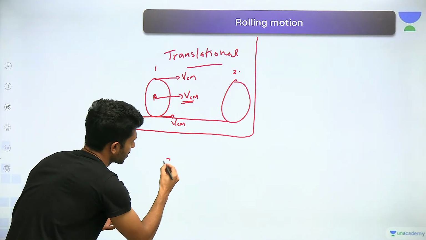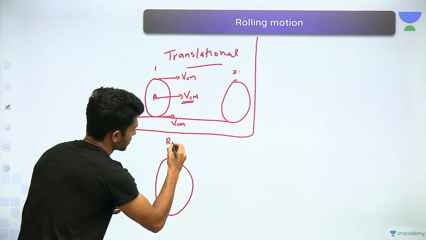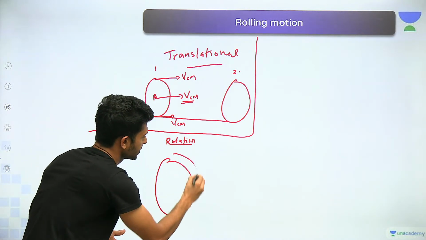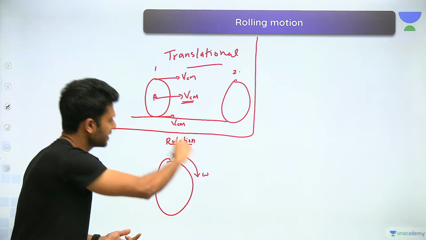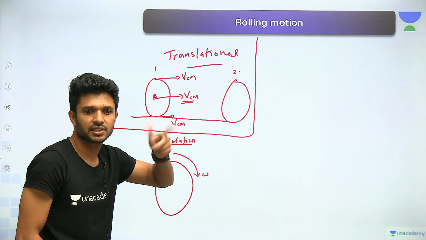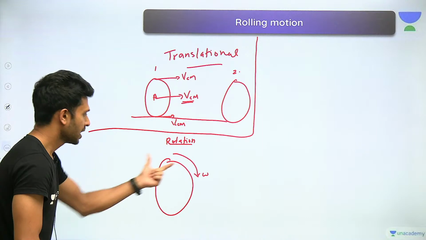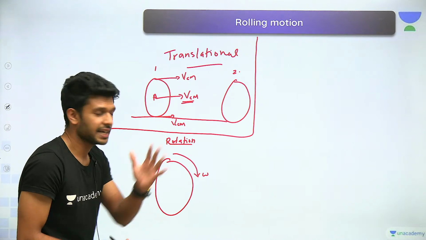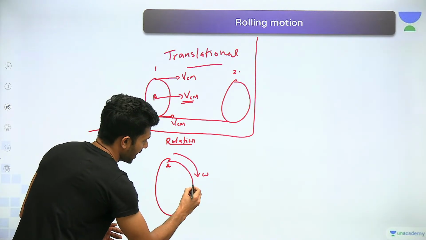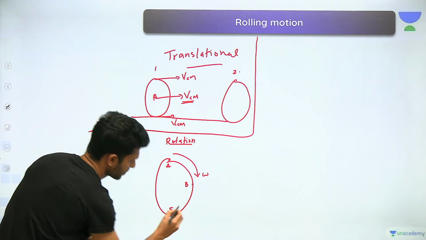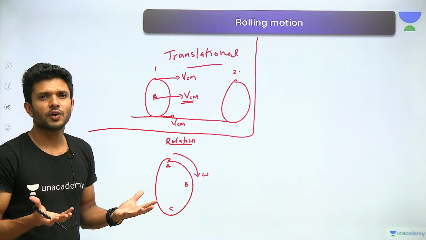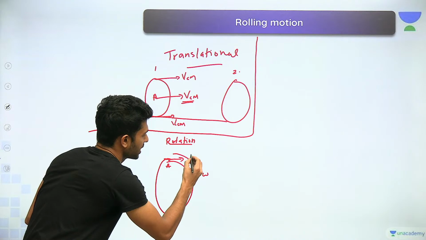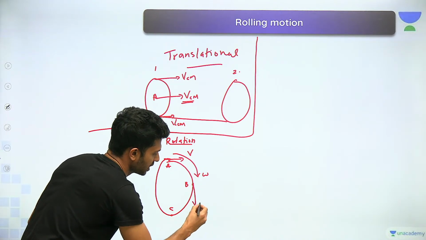Now let us talk about rotational motion. The particle is rotating, let's say in this clockwise direction. It is not moving forward, it is just rotating. Now tell me, what are going to be the linear velocities at each point, let's say at the point A, the point B, and the point C? How will you find the direction of velocity? Draw a tangent to its path at this point.